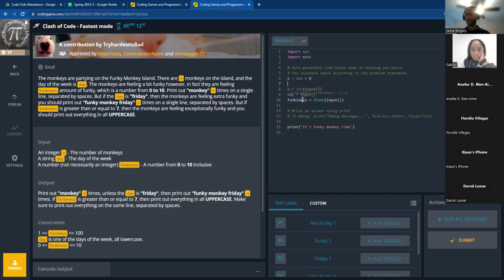I could change a 0 to a 3 or whatever the integer would actually be, and it'll just write over it. It'll change it. But a string doesn't work that way. It's not that friendly. So a string is going to be immutable. And once I declare what it is, I can't change it. So I'm actually not going to do that with day. I'm just going to leave day as it is.